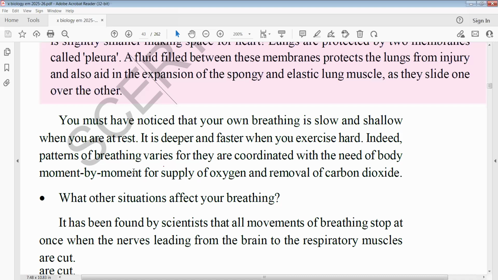So you have noticed that our own breathing is slow and shallow when we are at rest. So we know that when we are relaxed, breathing is slow. When we run, breathing is increased. So breathing depends upon the work which you carry out. In a relaxed state, we take slow breaths. When we are moving, we breathe fast. It is also under the control of the brain.